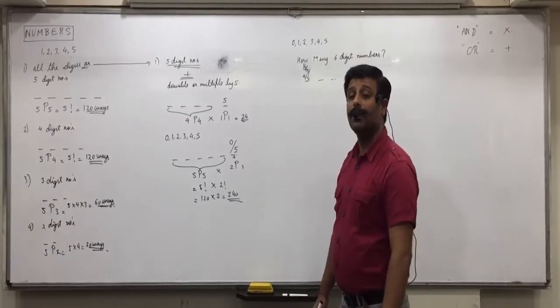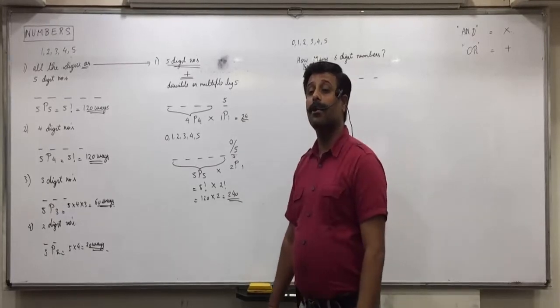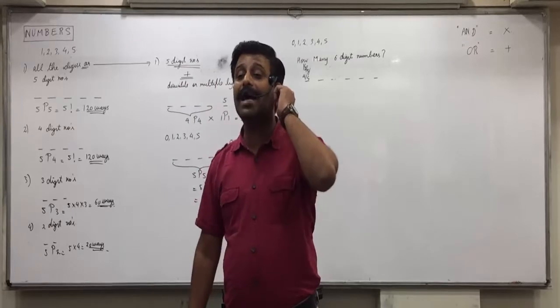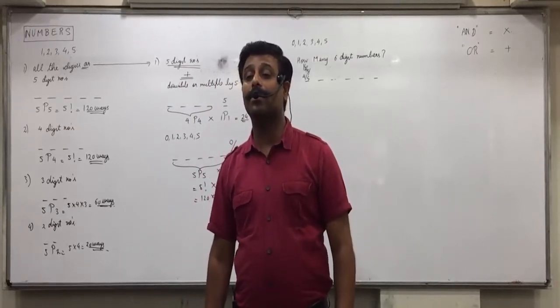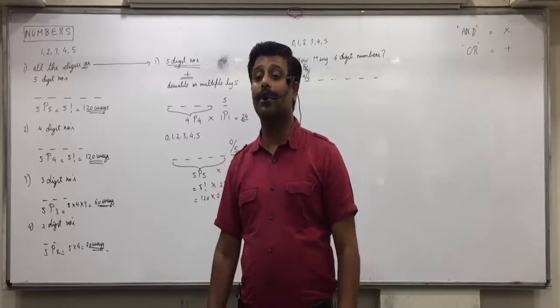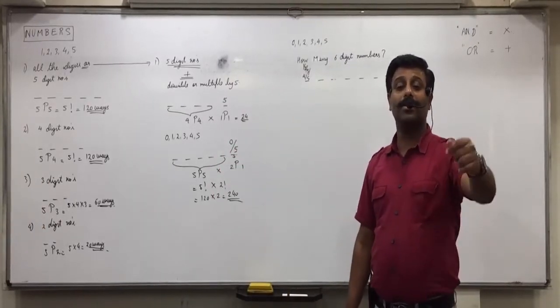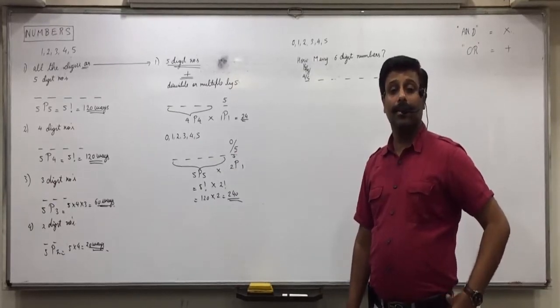Fatima? Ayush? Silence! Why? Ruturaj? 5P1. Why? Because there is 1 place and 5 numbers.